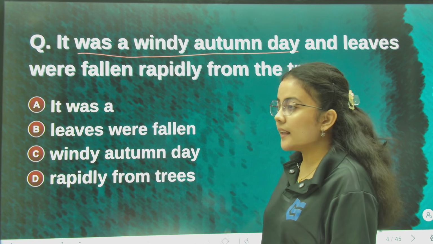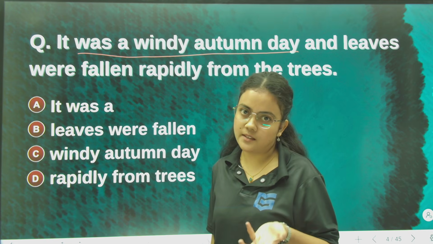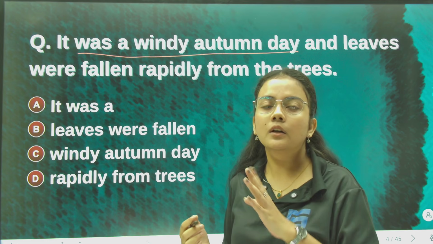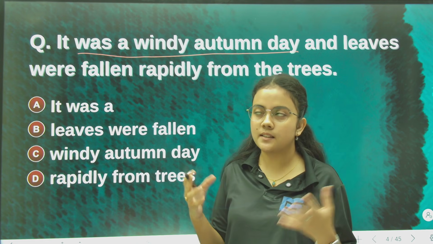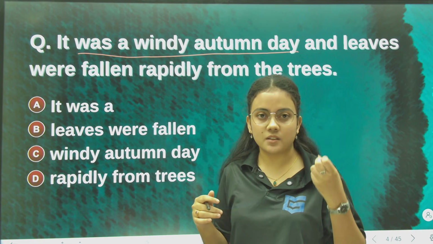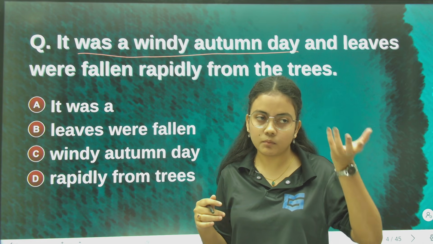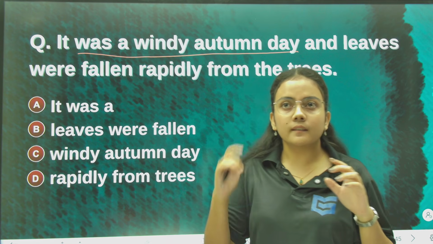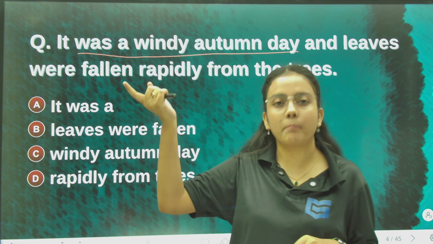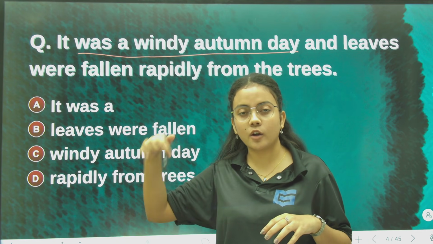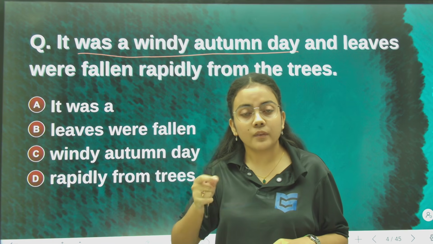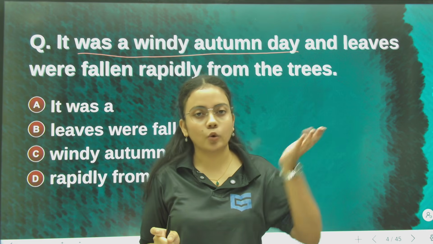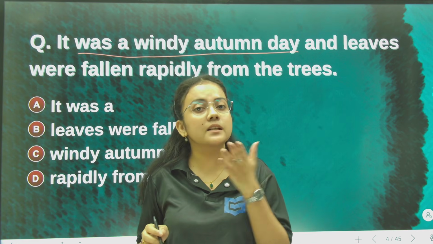Okay, and leaves were falling. It was a windy autumn day, a day with a lot of wind, and the leaves that were about to fall, they were falling rapidly. So this action was happening in the past. It is an ongoing action, but in the past. So if an ongoing action is in the past, then that would be past continuous.